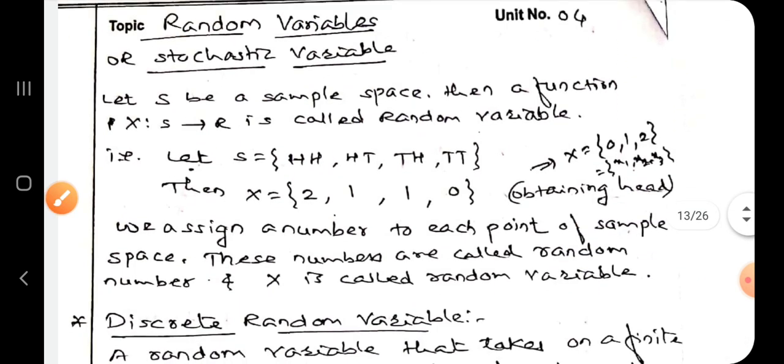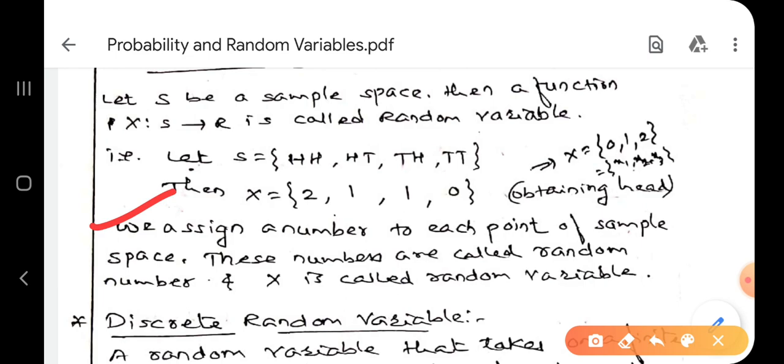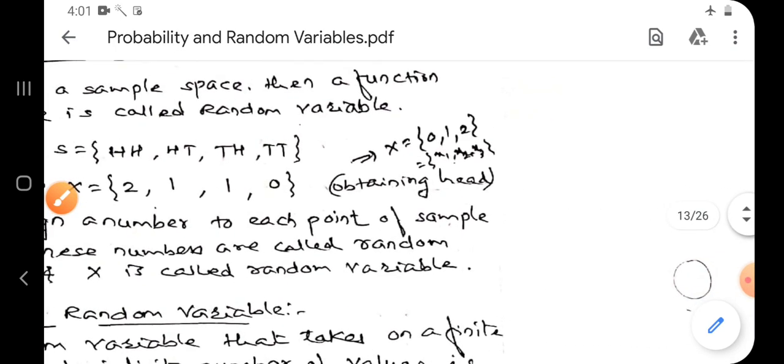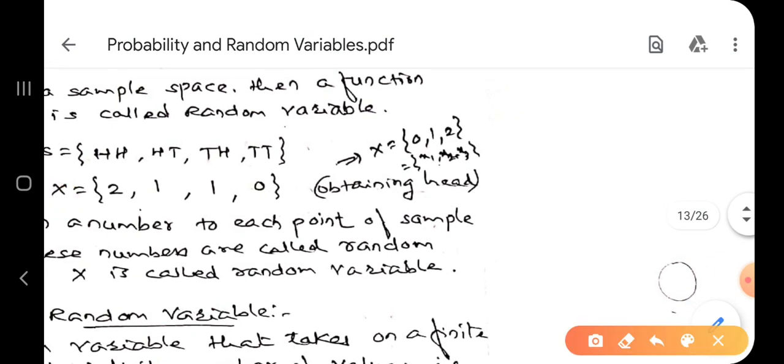We assign a number to each point of the sample space. These numbers are called random numbers and X is called the random variable. Means a variable associated with random numbers is called a random variable. Let us make the concept clearer. Let us clear the concept here.